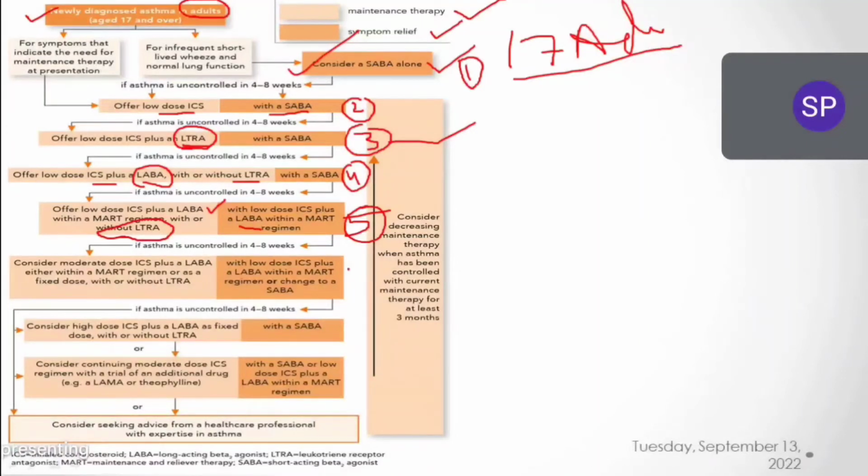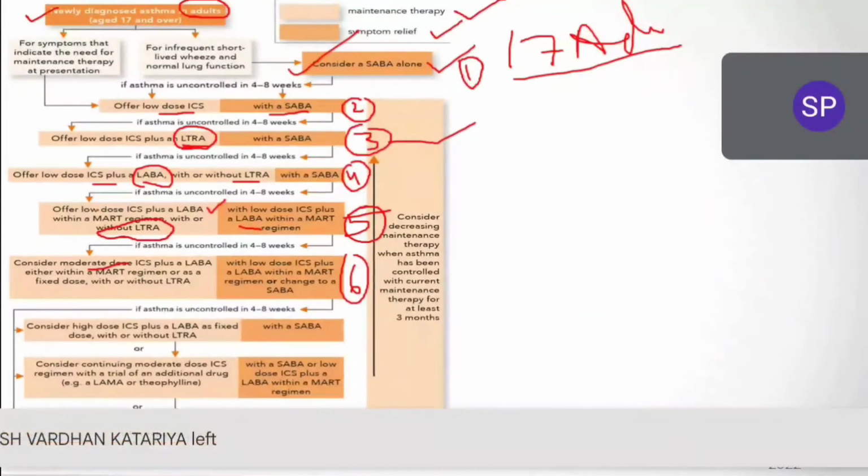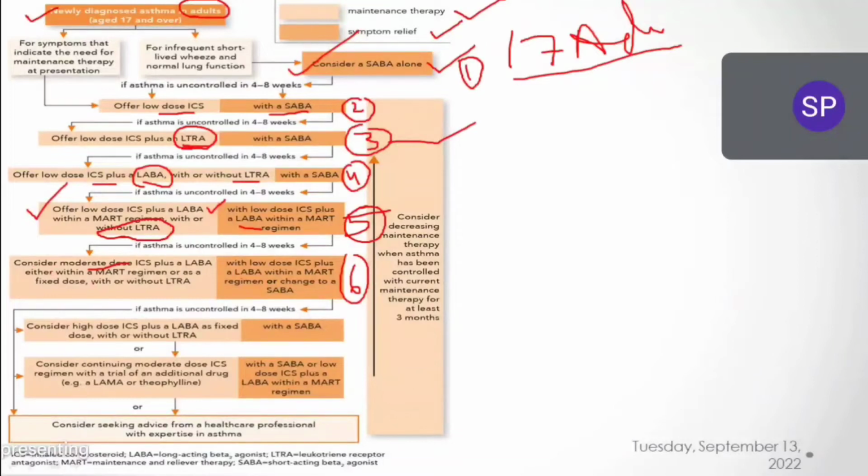And in the sixth step, what do we have? Same, inhaled corticosteroids, but moderate doses should be given. Till now we have given only low doses of inhaled corticosteroids. Now we started with moderate doses of inhaled corticosteroids and a long acting beta agonist is added. So like this, based on these therapies we have to go. And if the sixth step is again not treating properly, then we have to go with the seventh step. Seventh and eighth steps are the final stages.